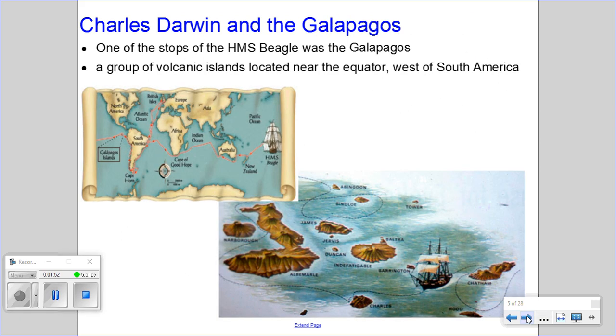Now, one of the stops of the HMS Beagle was that of the Galapagos Islands. The Galapagos Islands are a group of volcanic islands which are located near the equator west of South America, just off the coast of Ecuador. So here Darwin collected a number of samples that inspired his ideas.